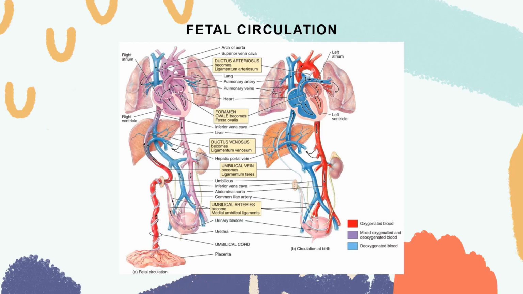So, if they are still in the womb, they get nutrients from the mother, and then they excrete their waste via the maternal blood supply via your placenta. And then if they are already outside, the mother has already given birth, some of the different structures become ligaments because they already have their own supply.